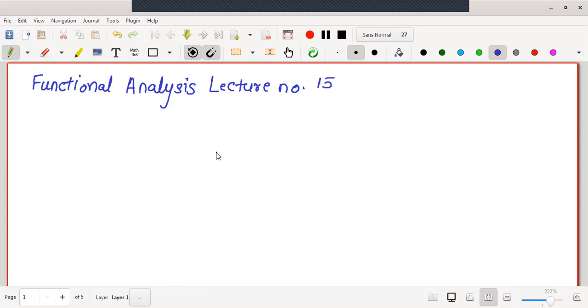And by taking an arbitrary norm defined on the linear space, we proved with the help of the inequality we saw in the last lecture, m norm 1 of x less than or equal to norm 2 of x less than or equal to capital M into norm 1 of x. Now in today's lecture, we will go on to one corollary of the theorem and some important results as well. Before that, let me write the statement of the theorem.